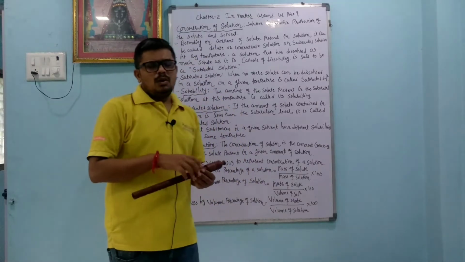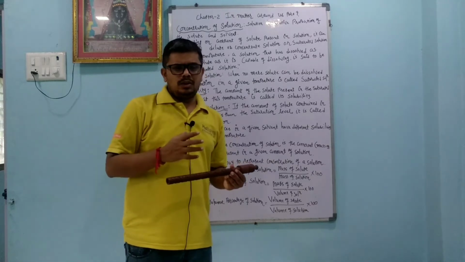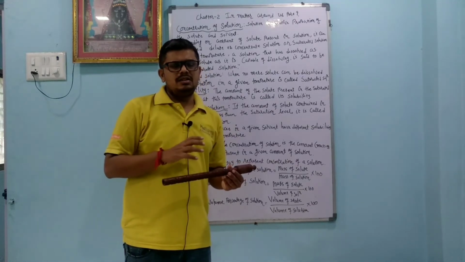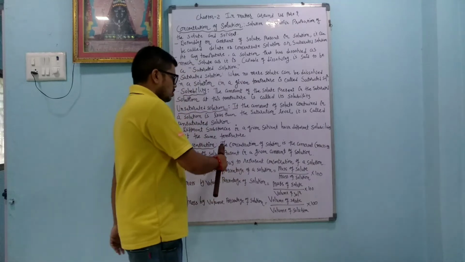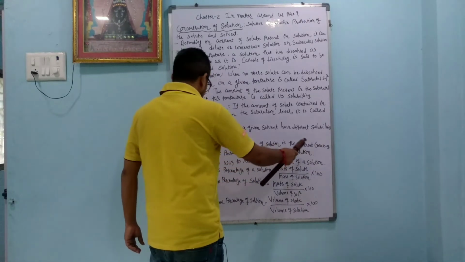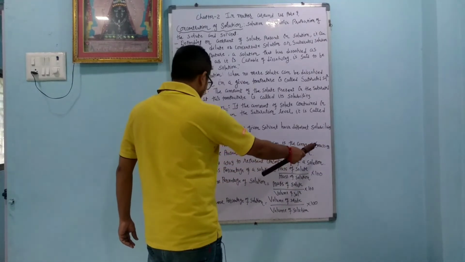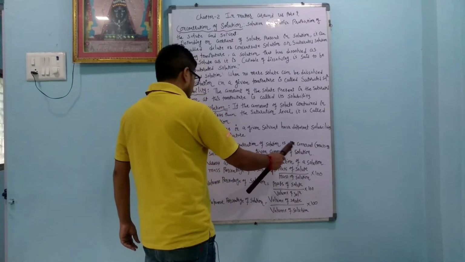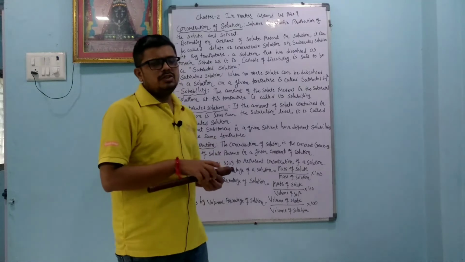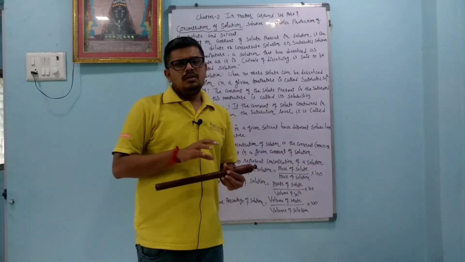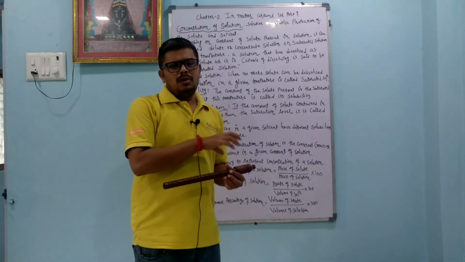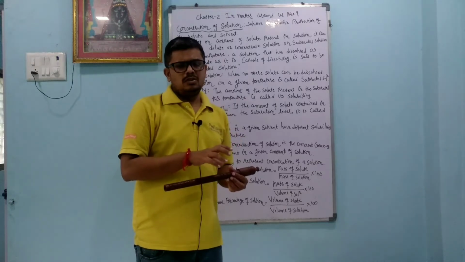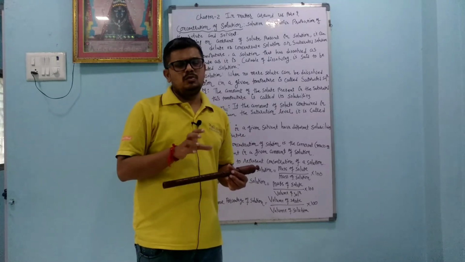Concentration. What is the amount of solute and solvent? That is decided by the concentration. The concentration of a solution is the amount, mass or volume of a solute present in a given amount of a solution. So concentration is the relative amount of solute and solvent, and it can be represented in many ways.